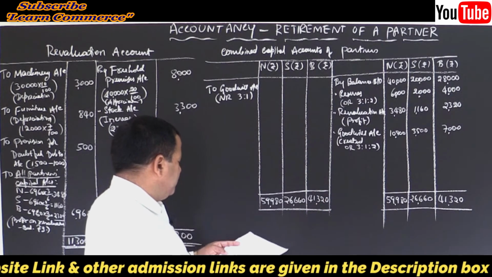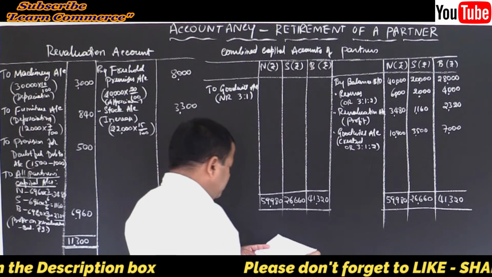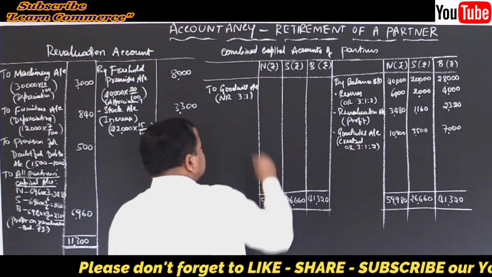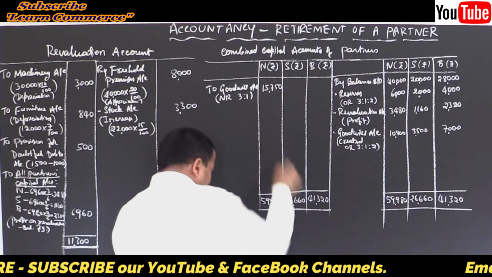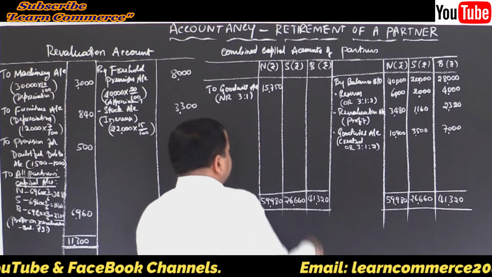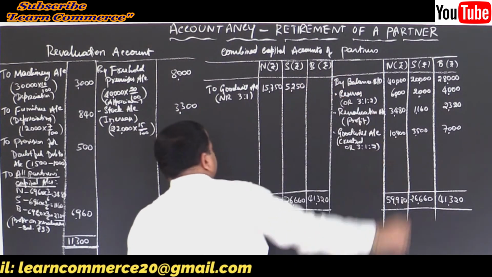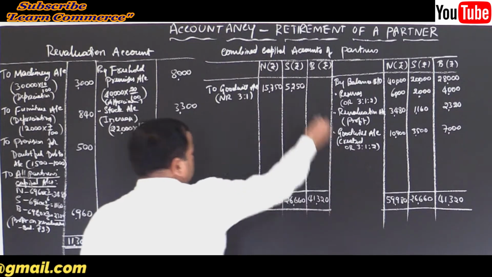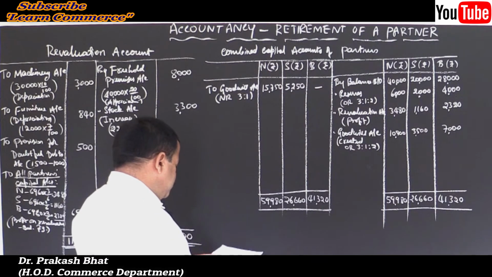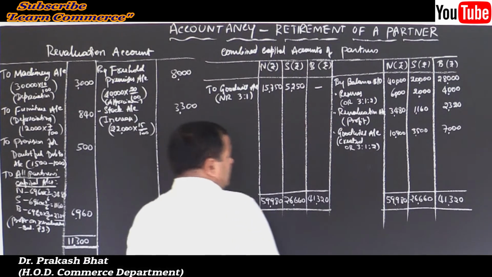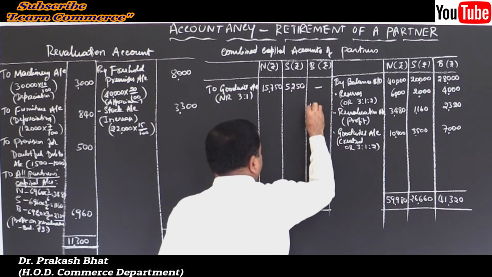Yes, now close it. Goodwill account written off in the new ratio, how much? 15,750 and 5,250. Now finalize, nothing in Bajaj's account. So close Bajaj's account by transferring 41,320 to his loan account.